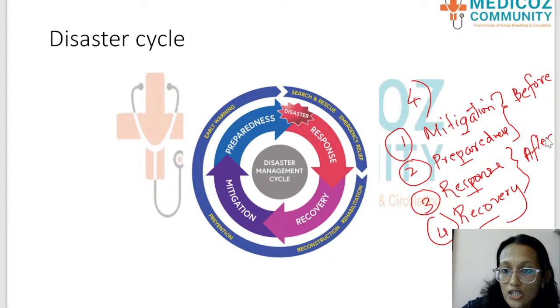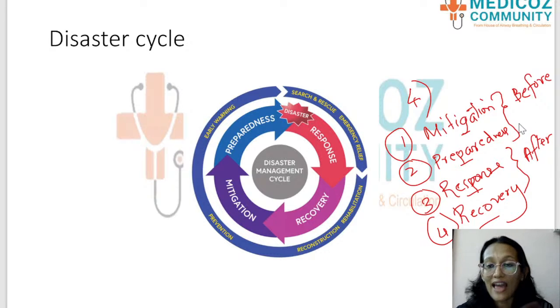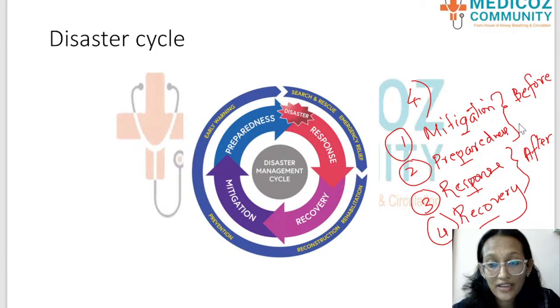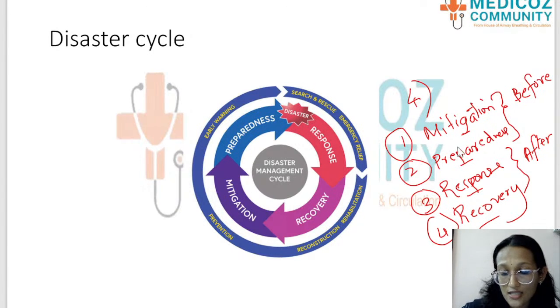So mitigation is actually the planning of the cities, the planning of the city and the entire town based on what disaster that area is expected to face. That is what mitigation means. Okay, planning of cities is the example for mitigation. And of course, preparedness, we do mock drills and things like that to be prepared for a disaster. All this happens before the disaster.